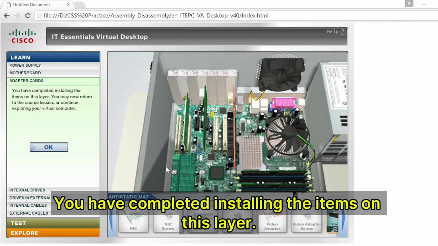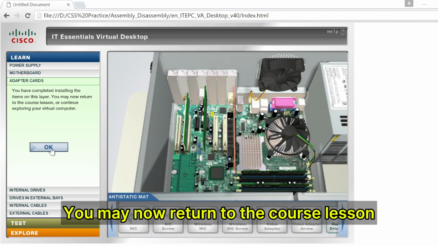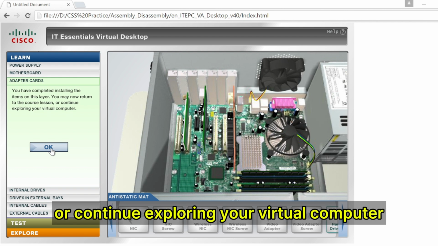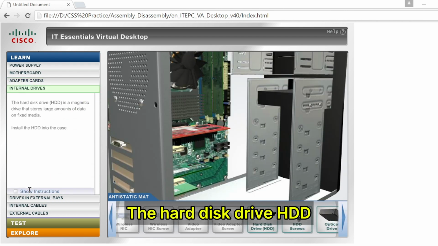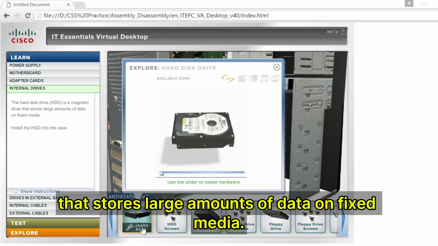You have completed installing the items on this layer. You may now return to the course lesson or continue exploring your virtual computer. The hard disk drive, HDD, is a magnetic drive that stores large amounts of data on fixed media.